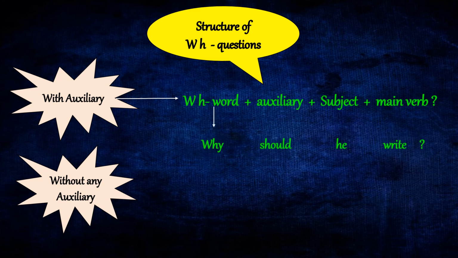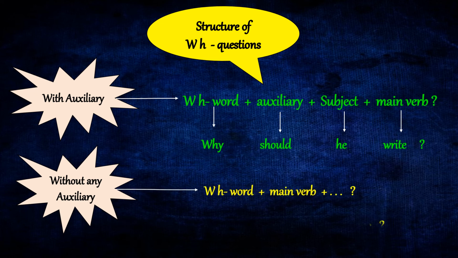Why is the WH word, should is the auxiliary, subject is he, and the main verb is write. Now, without any auxiliary, the structure is WH word followed by a main verb. Who won the game? That followed by a question mark. WH word is who. Won is the main verb.